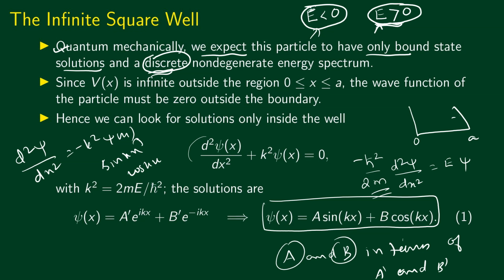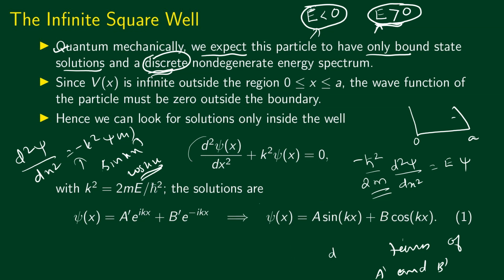If you take the derivative once more, you'll get minus k square sin kx. Similarly, psi of x equal to cos kx will also solve this equation, which means that a linear combination of sin kx and cos kx will also be a solution. So the general solution is now written as psi of x is equal to A sin kx plus B cos kx.